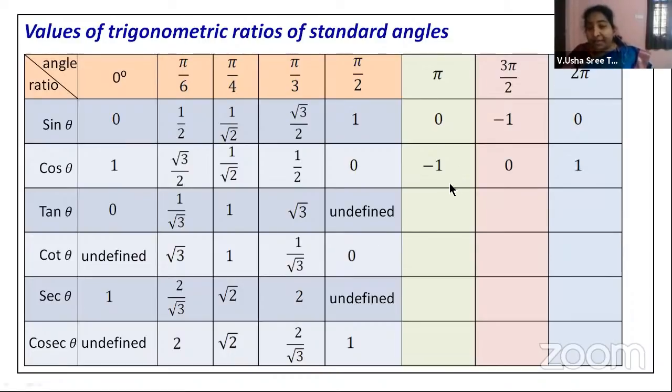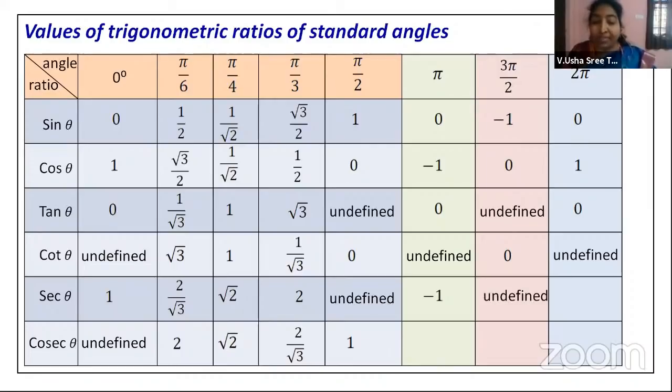Now, once you know sine and cos, the same technique, sine by cos, will be taken for tan. 0 by -1 will be 0, and -1 by 0 is an undefined value. 0 by 1 is 0 again. So tan 180 is 0, tan 270 is undefined, tan 360 is 0. Similarly, if you go for cot, cot 180 is an undefined value, cot 270 is 0, and cot 360 will be undefined.